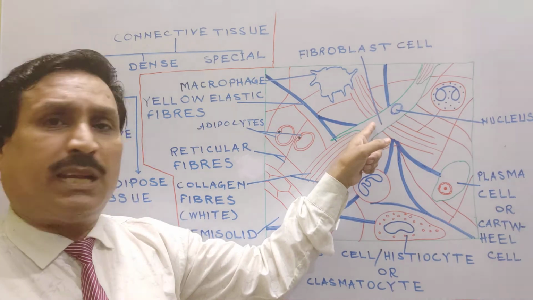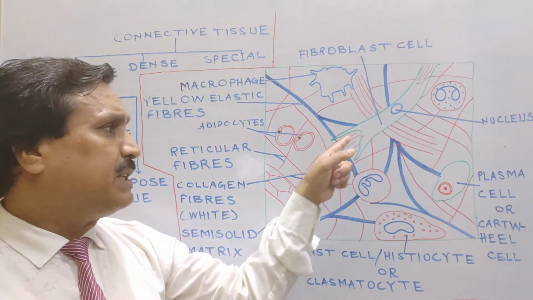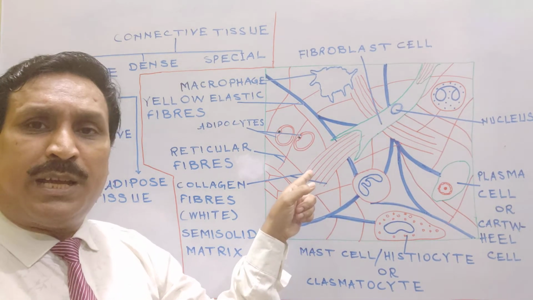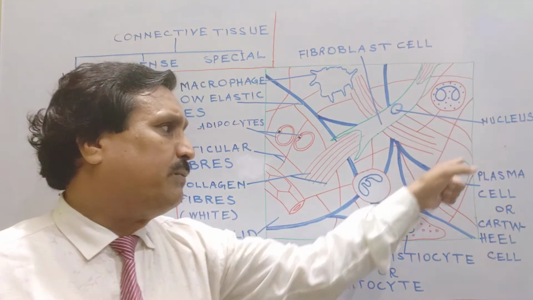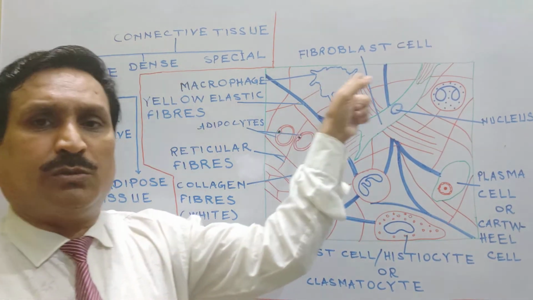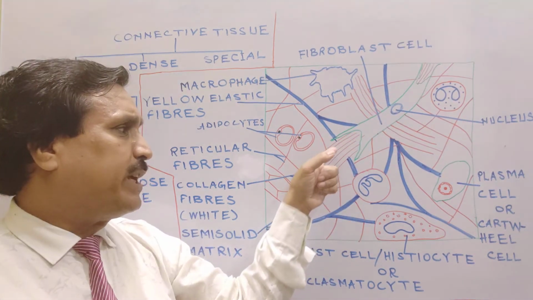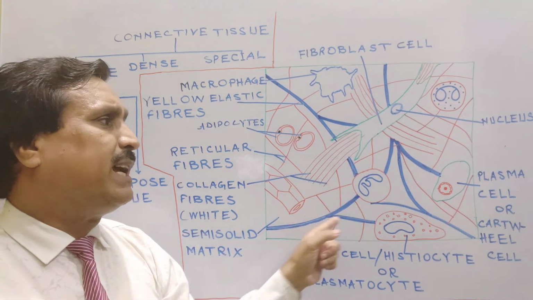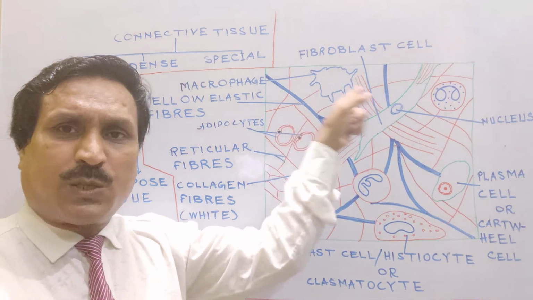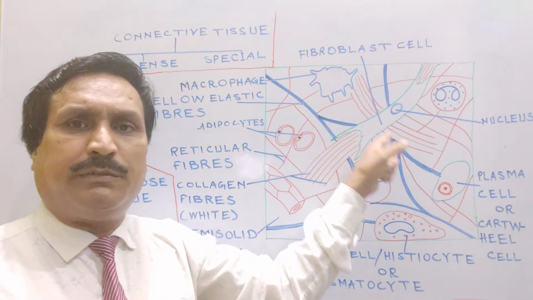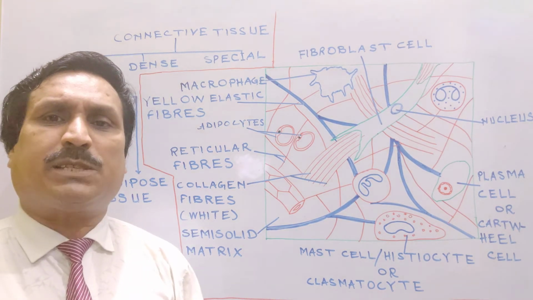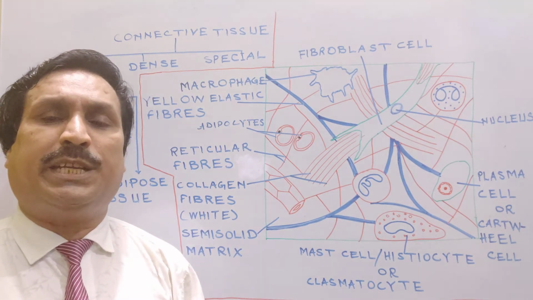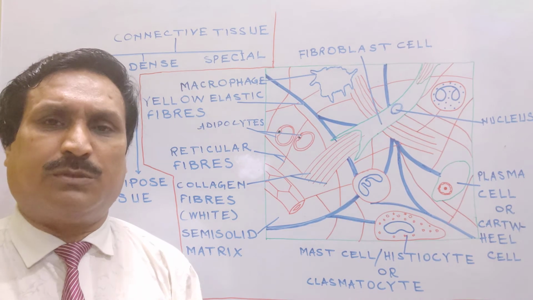Fibroblast cells give rise to collagen fibers as well as secrete the matrix of connective tissue. And other types of cells are also present in areolar connective tissue.